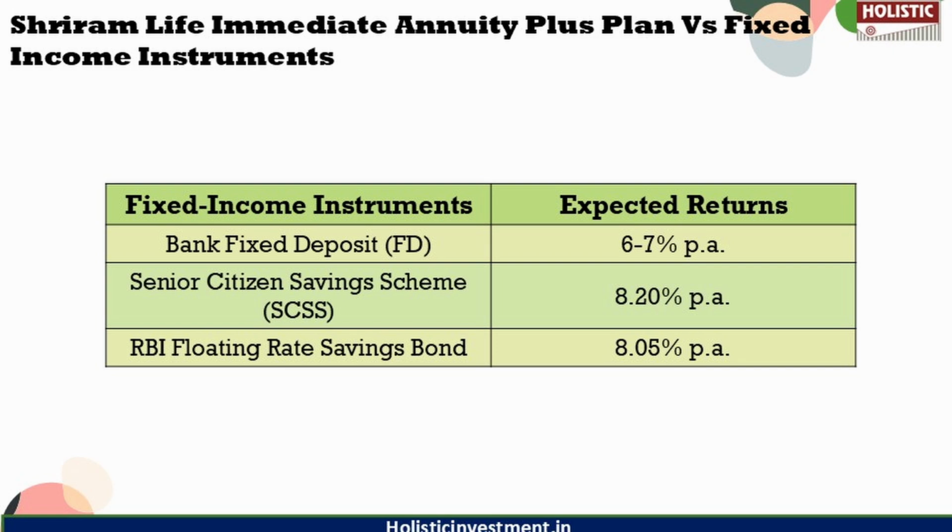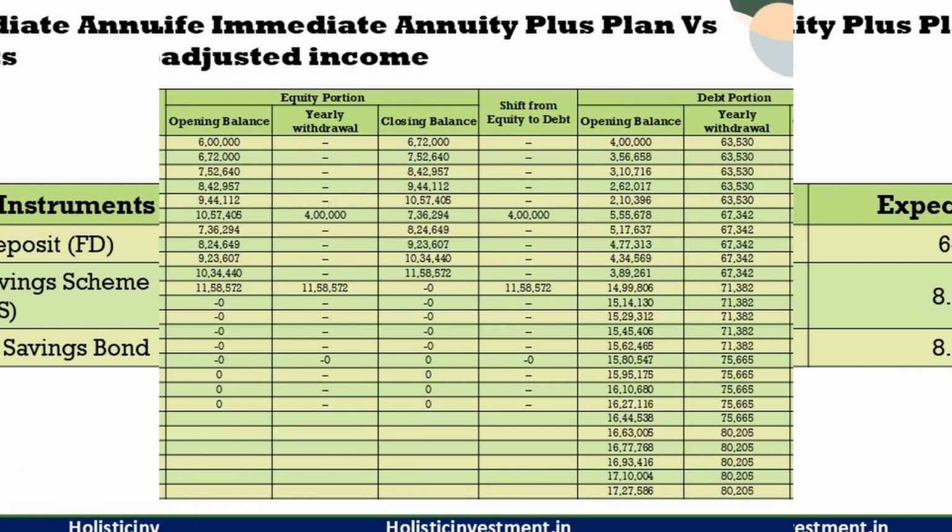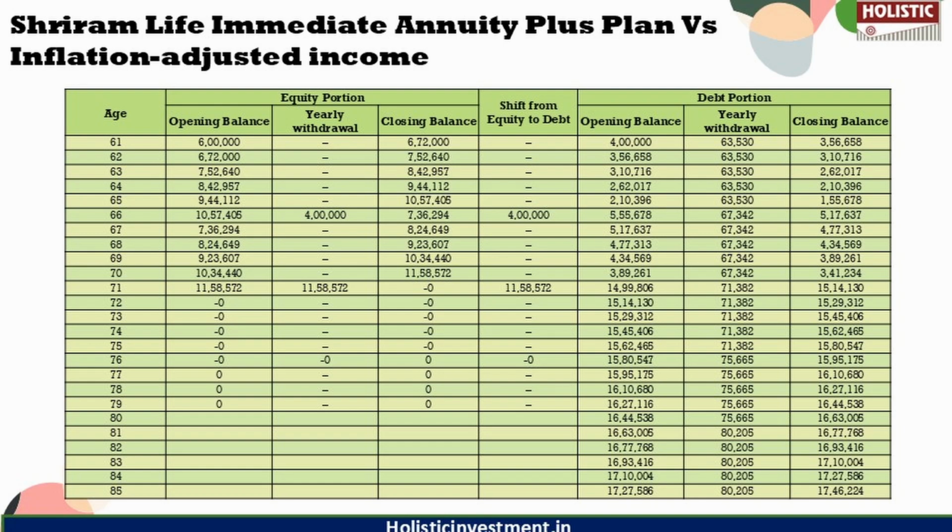To combat inflation and ensure your retirement corpus lasts, incorporating equity into your portfolio is essential. By periodically rebalancing your portfolio, you can achieve inflation adjusted income and grow your corpus over time. So here's an alternative strategy for the same retirement corpus of 10 lakhs. You can allocate 60% of 10 lakhs, which is 6 lakhs, to equity for wealth creation, and 40% of 10 lakhs, which is 4 lakhs, to debt for generating regular income.